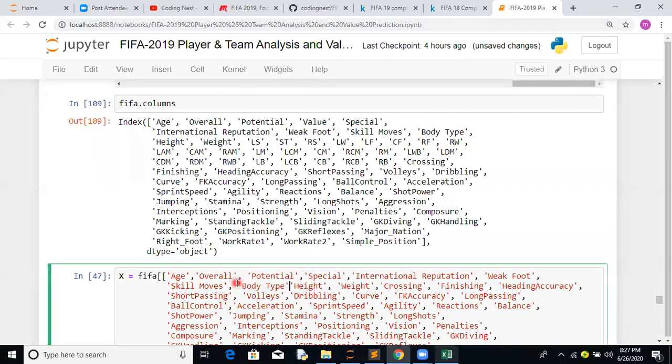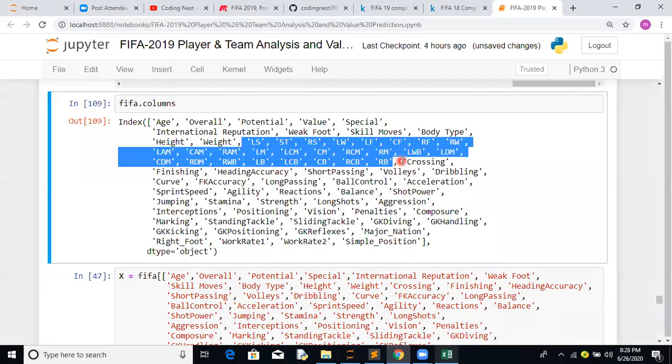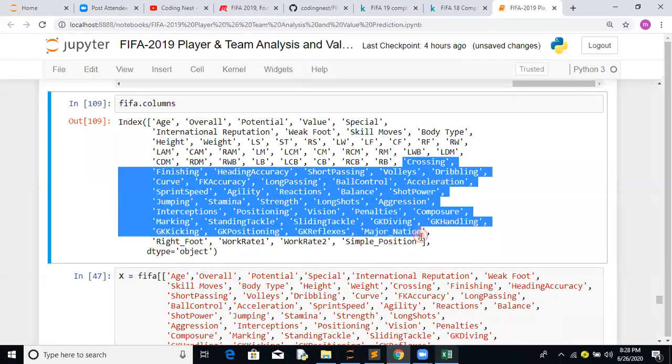We have a body type. Basically we have a height, we have a weight. So we're going to ignore all these columns, basically till the RB part. This is basically related to position. This is not a characteristic of a person. And then we will take the remaining part of it, till crossing, till everything.